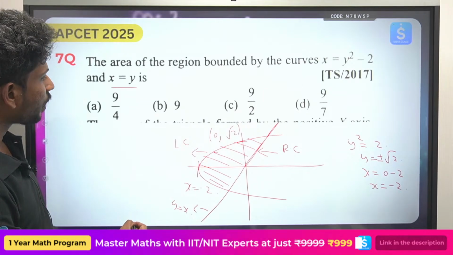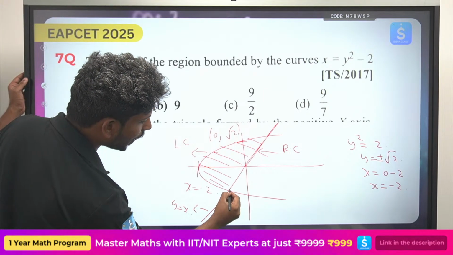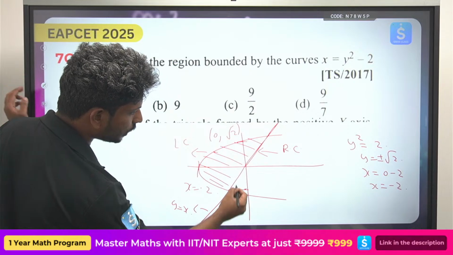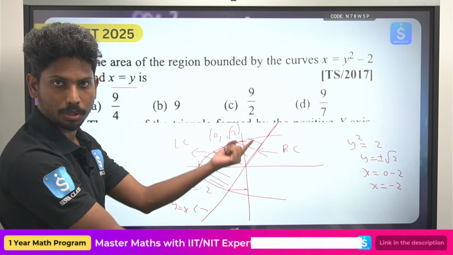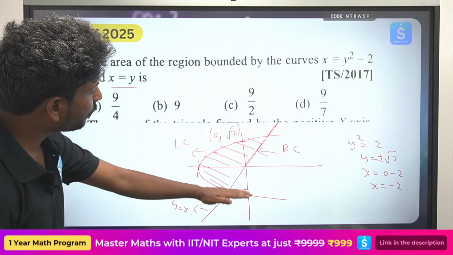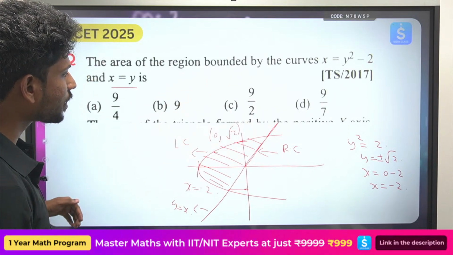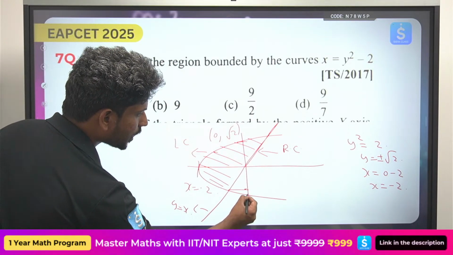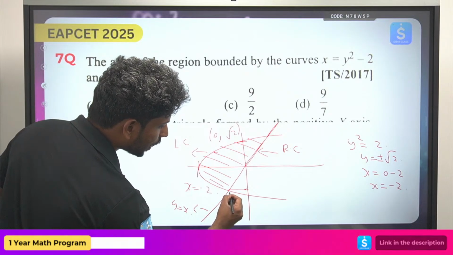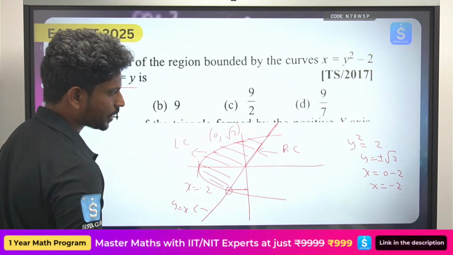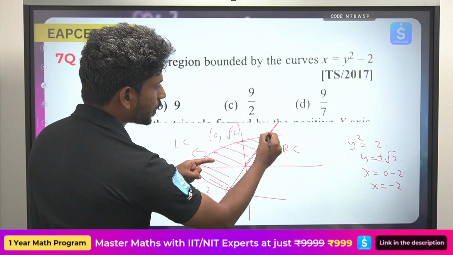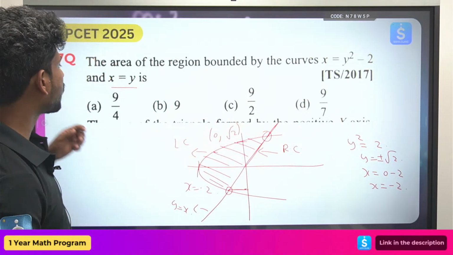But what is the point of intersection here? These two intersections are y equal to plus root 2 and y equal to minus root 2. That is also important. So from y equal to minus root 2 to y equal to plus root 2. Okay, so you are seeing these two points of intersection, right? But look here, what is the other point of intersection? We want this point of intersection and this point of intersection. So where these two curves intersect.